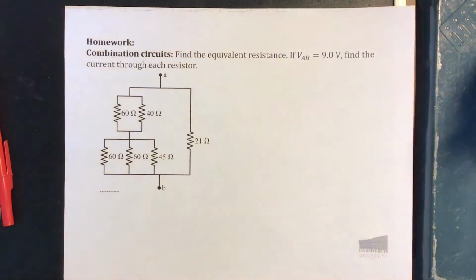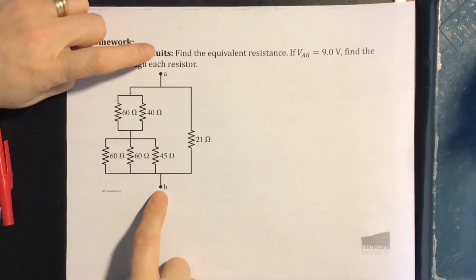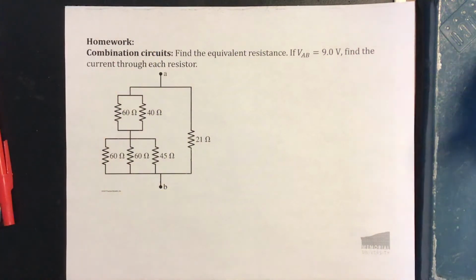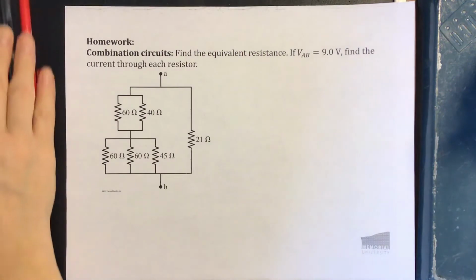So in this problem, we have a combination circuit with 6 resistors. We know the potential across points A and B is 9 volts. We're trying to find the current through each resistor. We've already done this using the equivalent circuits method. Now let's try it using Kirchhoff's law method.